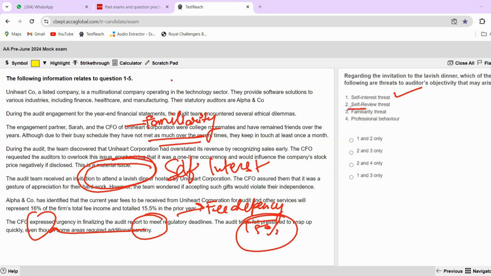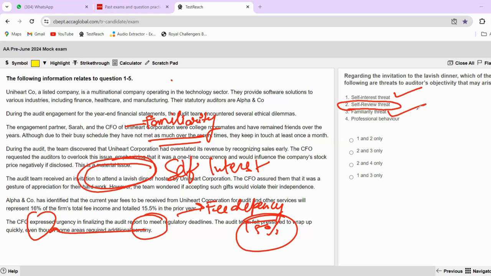So second one is self-review. Okay, how is it self-review? If I'm going to a lavish dinner, just think it logically. You do not even need to have a conceptual understanding of this. Just think logically: how can it be a self-review threat if you're going to a restaurant having dinner with the client? It will not be a self-review threat. It can be familiarity, because of course you will be having informal conversations over there. You'll make friends, and you can have that informal conversation.